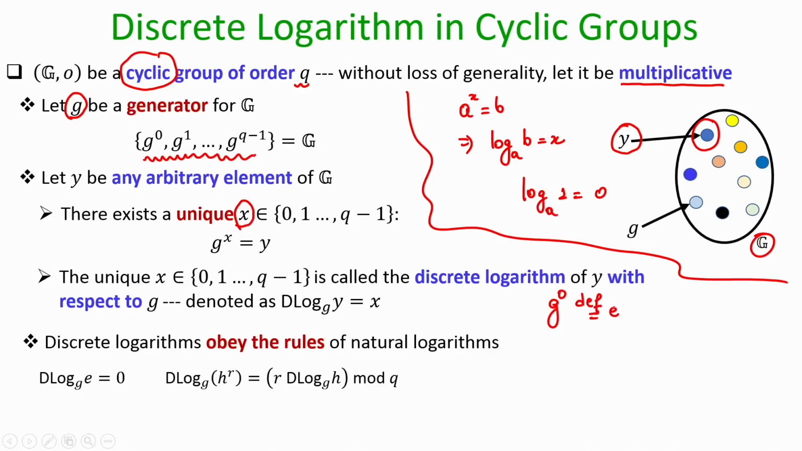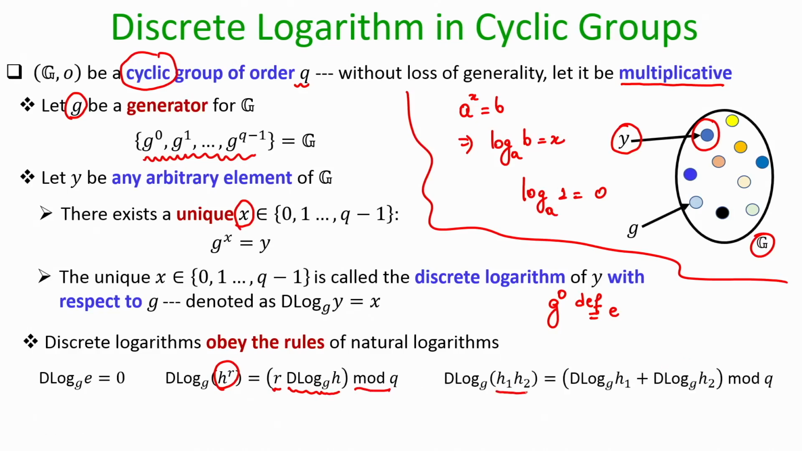In the same way, if I take an element h from the group and compute the element h to the power r, which will also be a group element, and now I try to find out the discrete logarithm of the group element h to the power r to the base g, then it will be the same as r multiplied with the discrete logarithm of h to the base g, and if this value is in the range 0 to q minus 1, well and good, otherwise I take a mod and bring down the value to the range 0 to q minus 1.